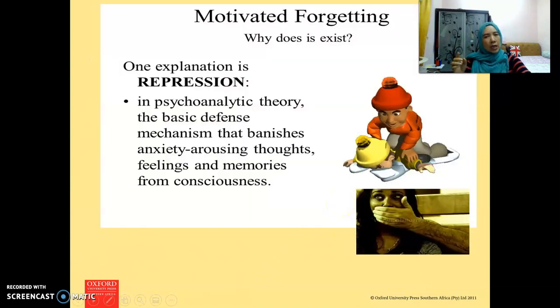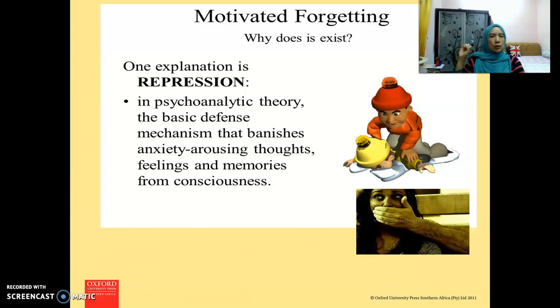Like for example here, this motivated forgetting is one of the defense mechanisms explained by Freud in the psychoanalytic theory. According to Freud, some of the memories, especially the problematic ones, the ones that we didn't want to remember. For example, there are some people who got raped while they were a child. Maybe their parents passed away when they were young, or there may be an accident that caused them a loss of their limb and so on.